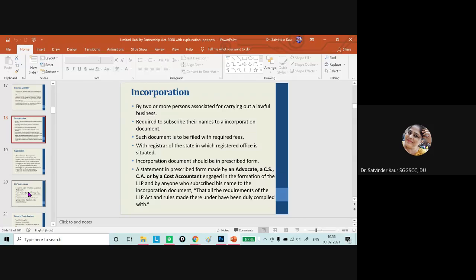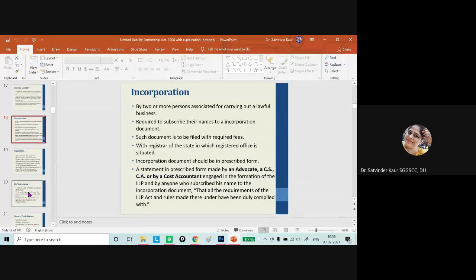When we wish to incorporate a limited liability partnership firm, we need at least two or more persons who are willing to join the LLP. And out of the two, minimum two designated partners, one partner needs to be resident in India.